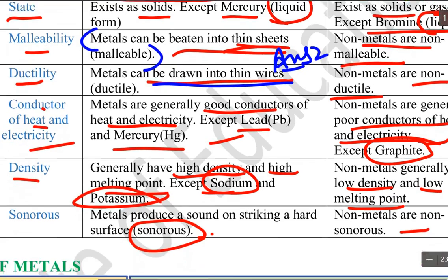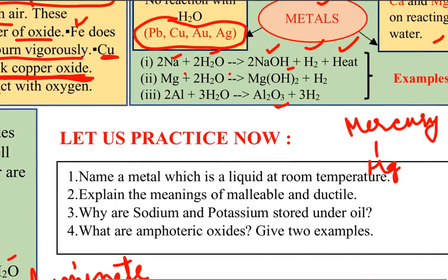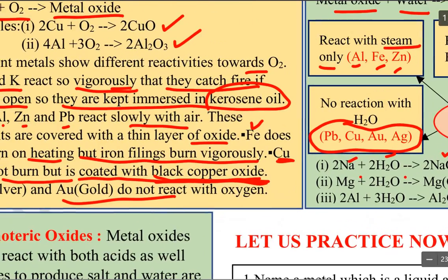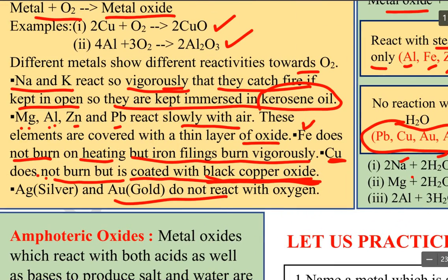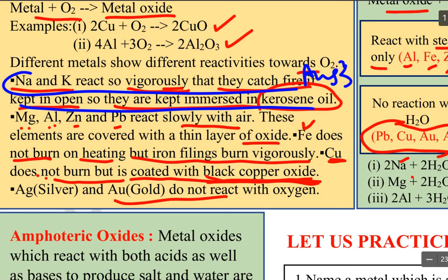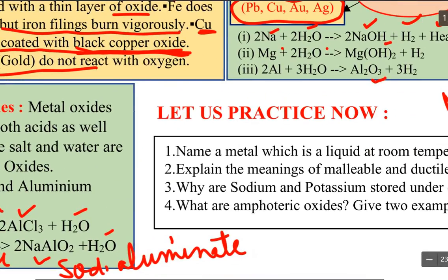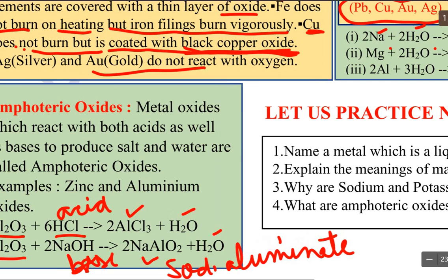Next question is, why are sodium and potassium stored under kerosene oil? Because they catch fire when kept open. So here is answer 3. Now moving to the last question, that is, what are amphoteric oxides? Give 2 examples. So here is the answer. Metal oxides that react with both acids and bases to produce salt and water are called amphoteric. Examples are zinc and aluminium.